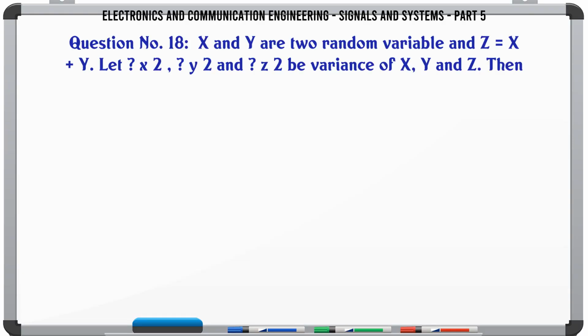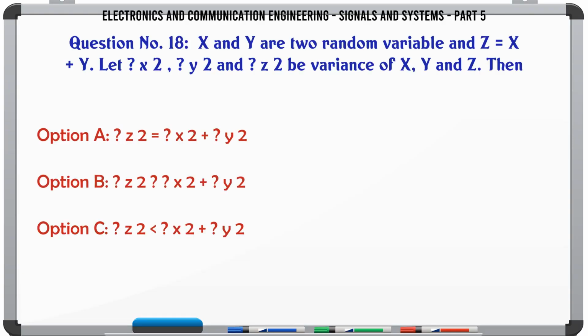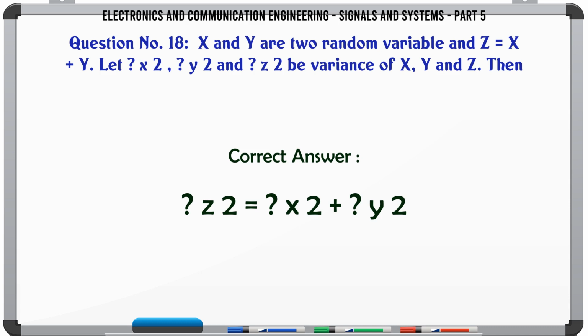X and Y are two random variables and Z = X + Y. Let σx², σy² and σz² be the variances of X, Y and Z. Then A, B, C, D are variations of the relation between σz², σx² and σy². The correct answer is σz² = σx² + σy².